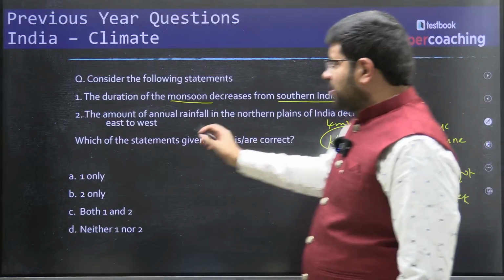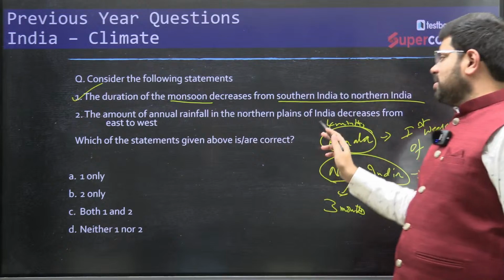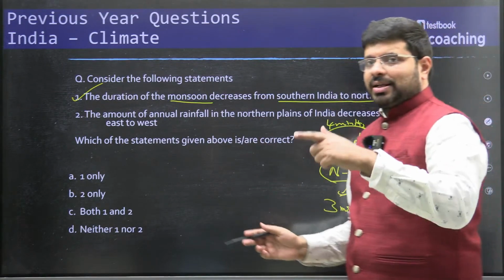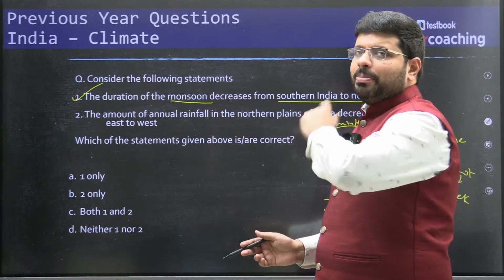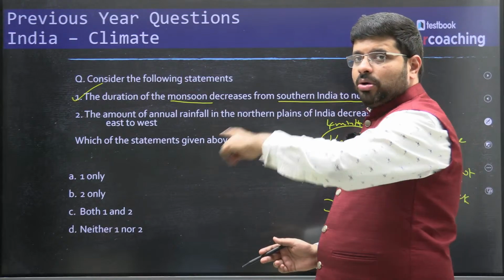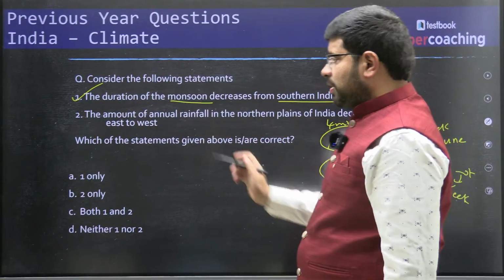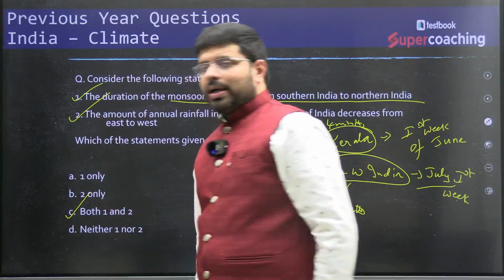So definitely the first statement is right. Then the amount of annual rainfall in the northern plains of India decreases as you move from east to west. That is, from Kolkata, Patna, Lucknow, Delhi, and then into Jaipur, you will see the rainfall decreasing. So east to west, rainfall also decreases. It is both 1 and 2.